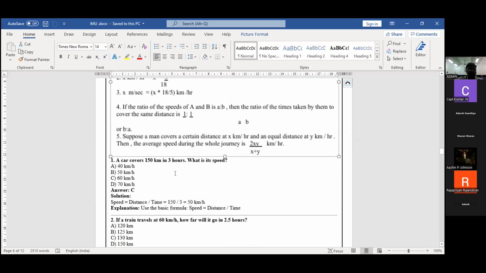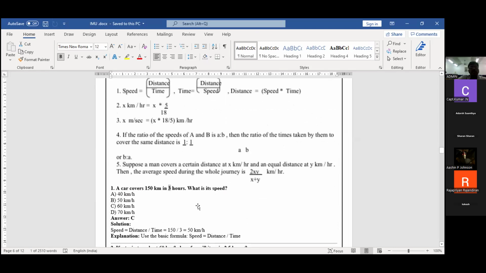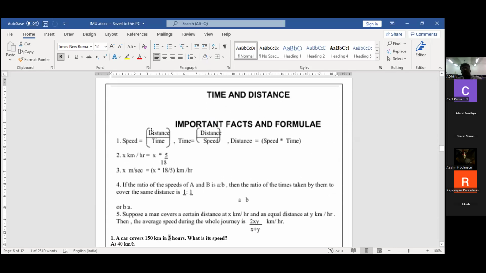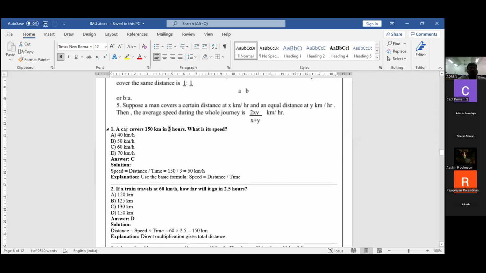Now we are going to see a very simple problem. A car covered 150 kilometers in 3 hours. What is the speed? See the formula. Speed is nothing but distance by time. So what is the distance? 150 kilometers, 3 hours. See the unit, 50 kilometers per hour. Suppose they ask the question in terms of minutes or seconds, you have to divide by 60 or 3600 like that.